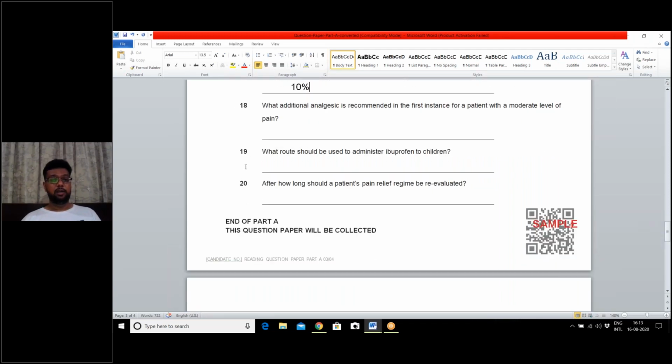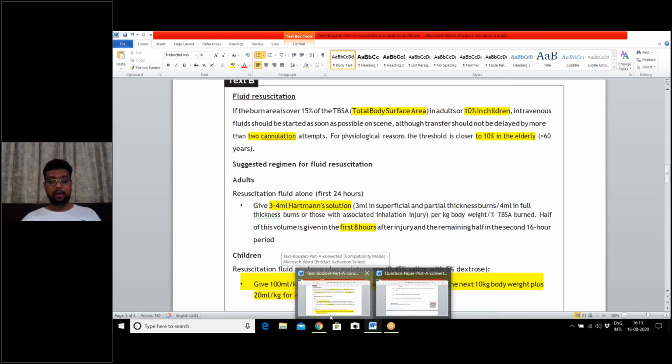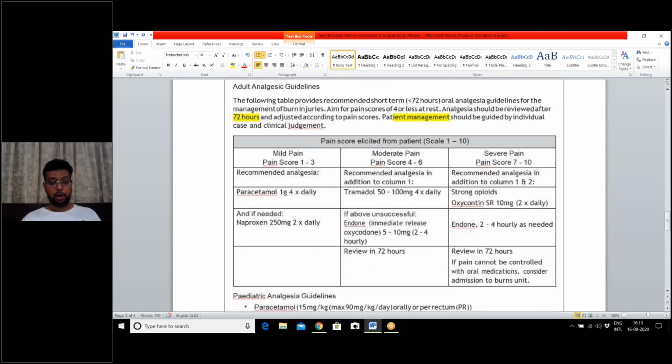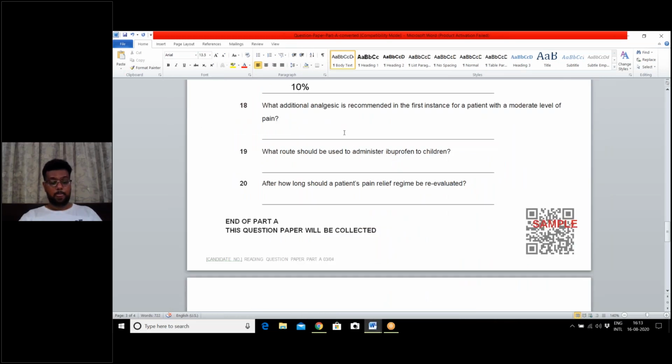Question number 18. What additional analgesic is recommended in the first instance for a patient with a moderate level of pain? So this is in text D. We know this, and for moderate pain, what analgesic should be given? The recommended analgesic, the answer is tramadol.